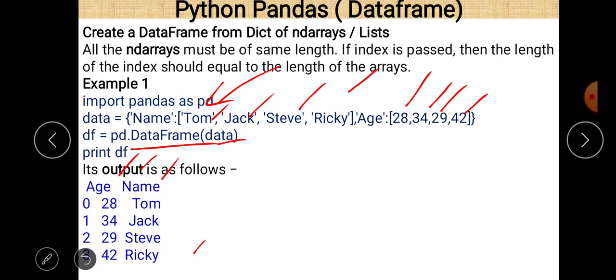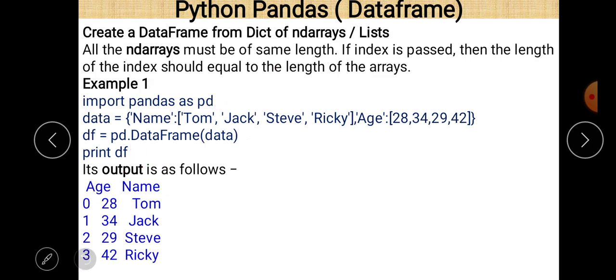Column names are given but no row names are given, so by default it starts from 0, and since there are 4 values, it goes 0, 1, 2, 3. And always remember that the lengths of these two should be the same.